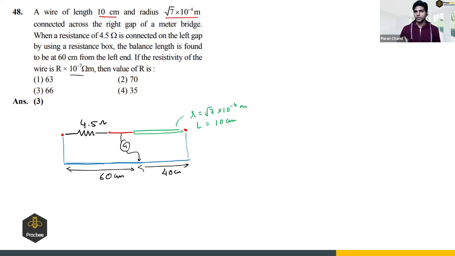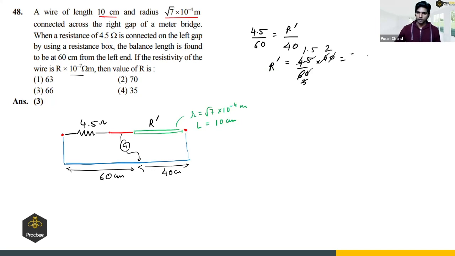In a balanced Wheatstone bridge, I can say 4.5 by 60 should be equal to the resistance R prime divided by 40. So resistance of the wire will be 4.5 by 60 times 40. This will be 2, this will be 3, so it will be 1.5 times 2, so it will have 3 ohms resistance. Now this wire has 3 ohms resistance. So we know that resistance is rho L by A.